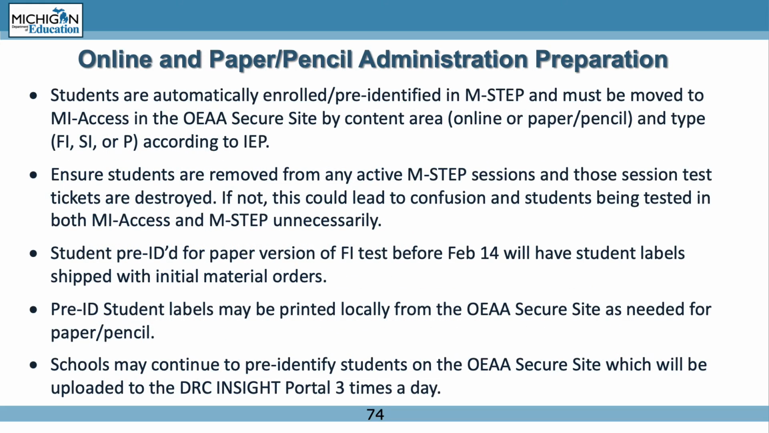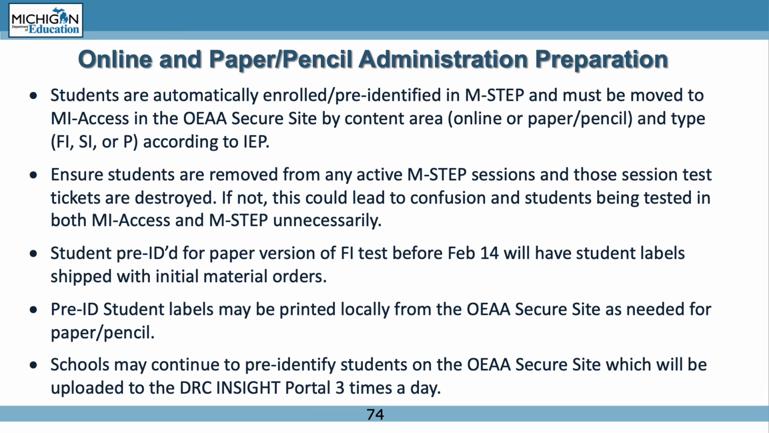Students are automatically registered/pre-identified in MSTEP and must be moved to My Access in the OEAA secure site by content area, online or paper/pencil, and test type, FI, SI, or P, according to IEP. Ensure students are removed from any active MSTEP sessions and those session test tickets destroyed. If not, this could lead to confusion in students being tested in both My Access and MSTEP unnecessarily.